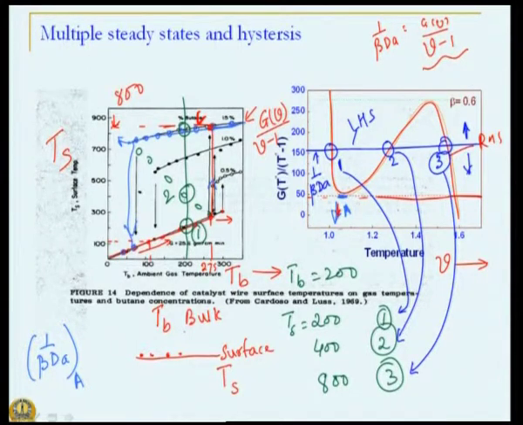The flat line is tangent to this curve at this particular point. So for any solution over here and any beta value below here, there is only one solution and that is of high temperature. This is my high temperature regime, which corresponds to this particular solution.